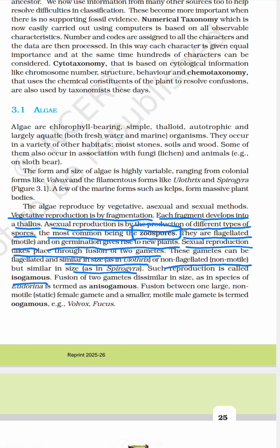Iso means same, so similar in size is isogamous. Dissimilar in size is known as anisogamous. Fusion of one large non-motile female gamete and a smaller motile male gamete is known as oogamous. It is seen in Volvox and Spirogyra.